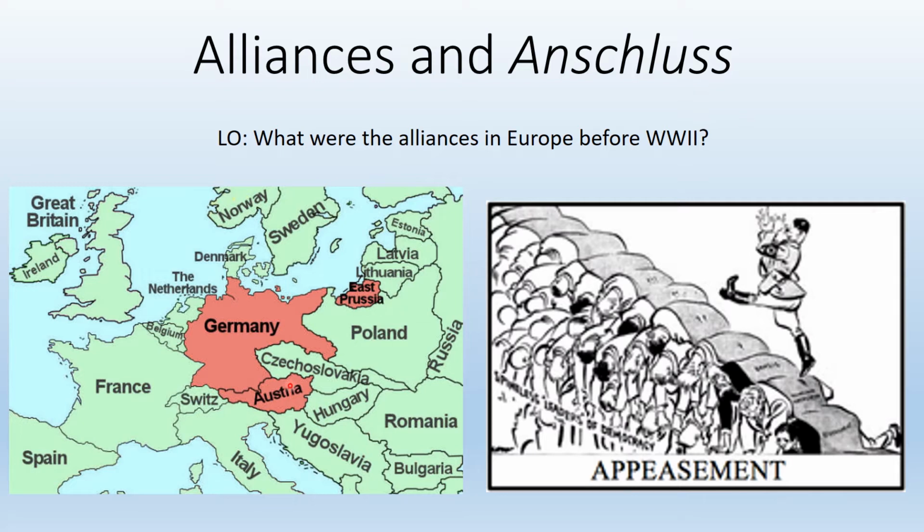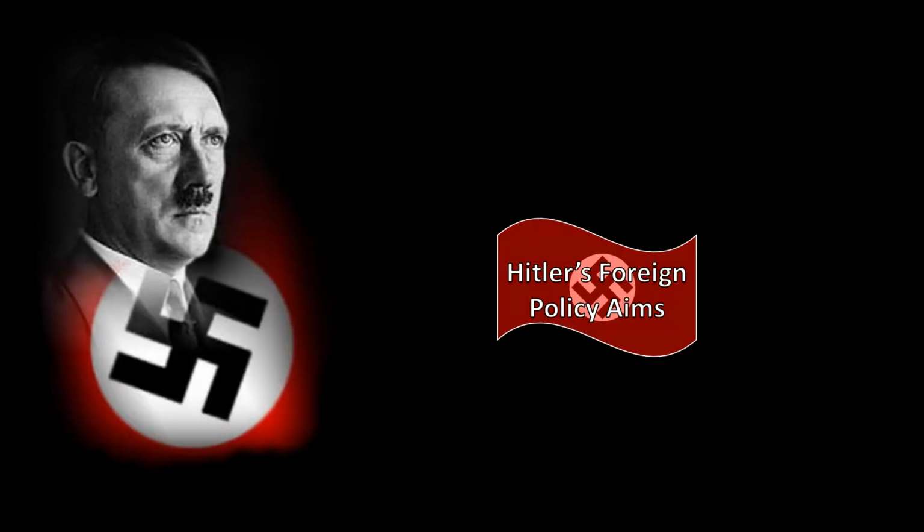So on the left-hand side, we've got an image here. This is showing Germany before the Second World War began, and it's showing the union between Austria and Germany that took place in 1938. On the right-hand side, we have the policy of appeasement. And just a reminder for you, that was keeping Hitler happy because his demands were viewed as reasonable.